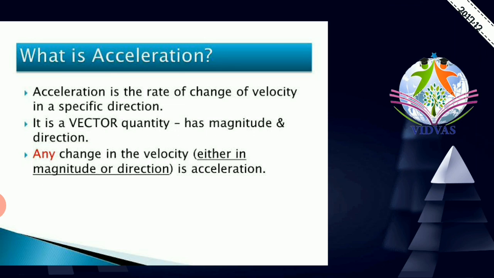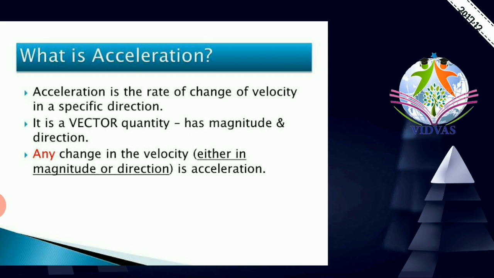Before that, I told you that we are going to discuss those 3 physical terms. We have discussed mass. Now we are going to discuss acceleration. Look here, what is the definition of acceleration? Acceleration is the rate of change of velocity in a specific direction. As here we mention the direction, a specific direction. It is a vector quantity which has both magnitude and direction.